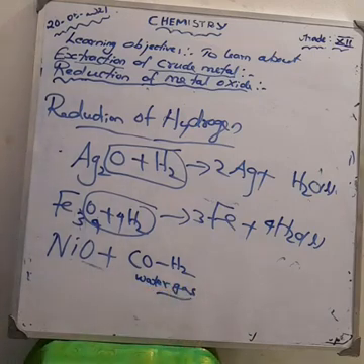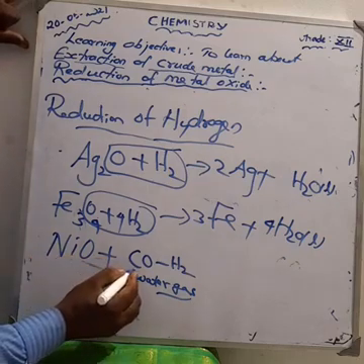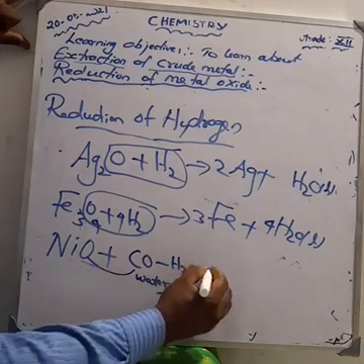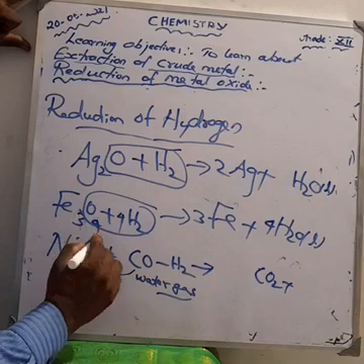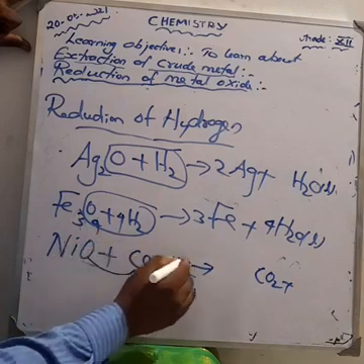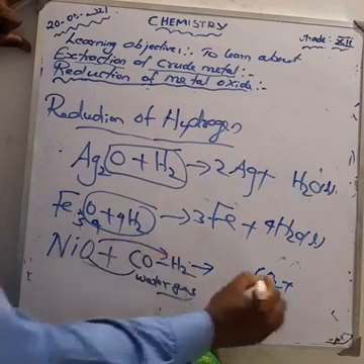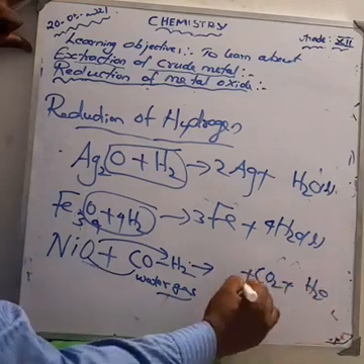This nickel oxide combines with one of the carbon monoxide to give carbon dioxide, CO2, and one more oxygen from the nickel oxide combines with the hydrogen to form a water molecule. What's the remaining one there? Nickel plus carbon dioxide plus H2O.